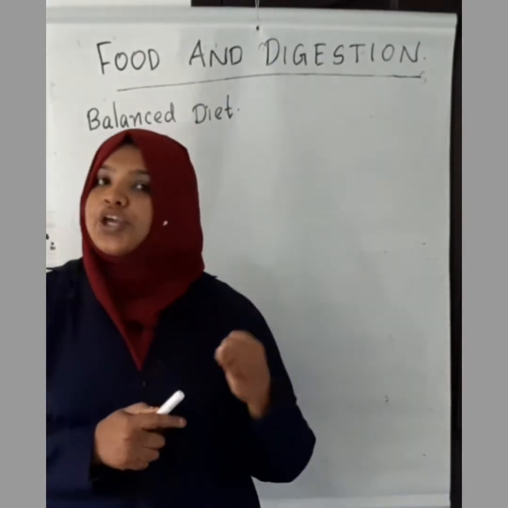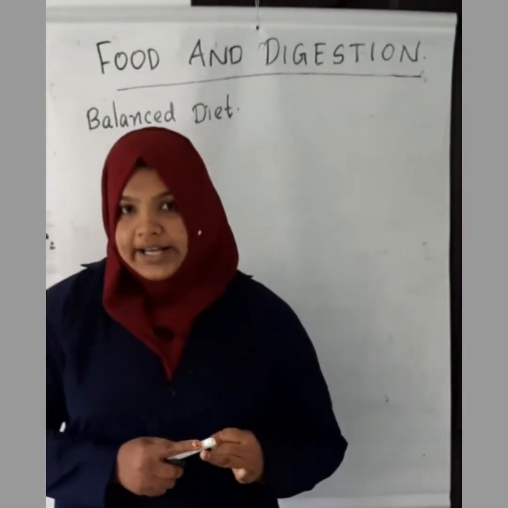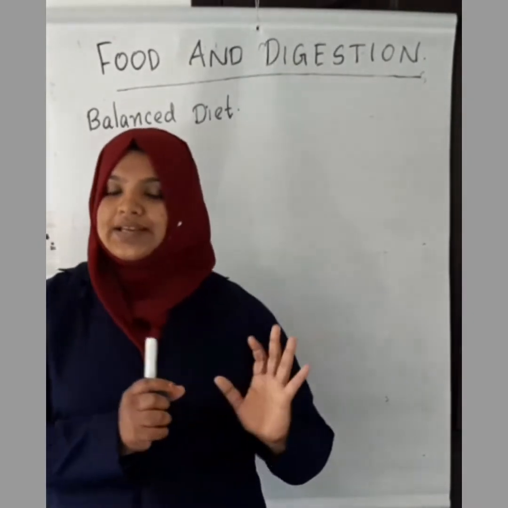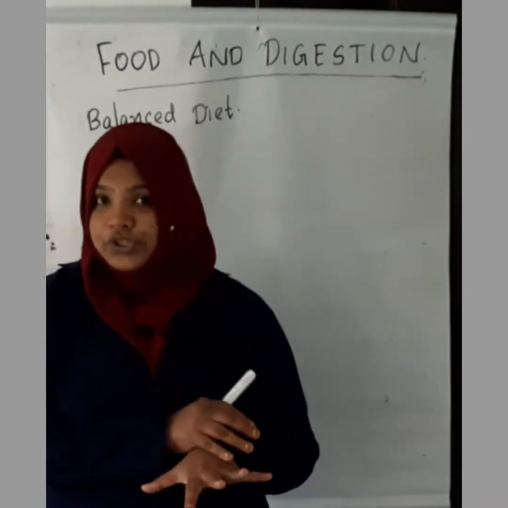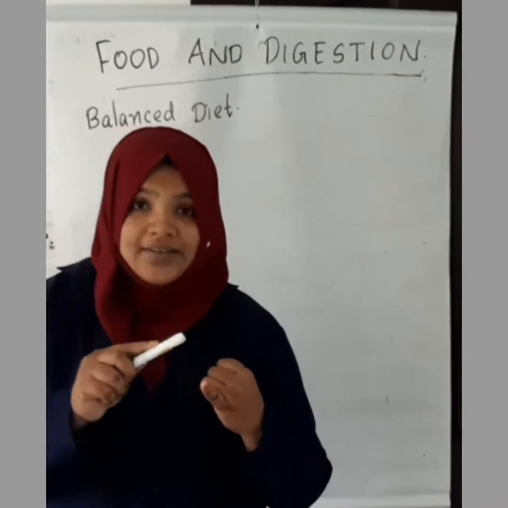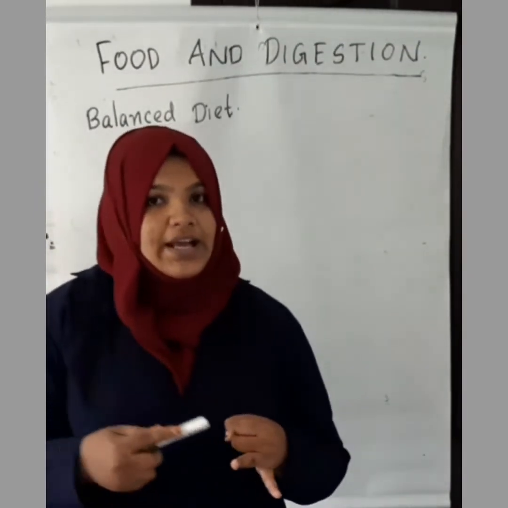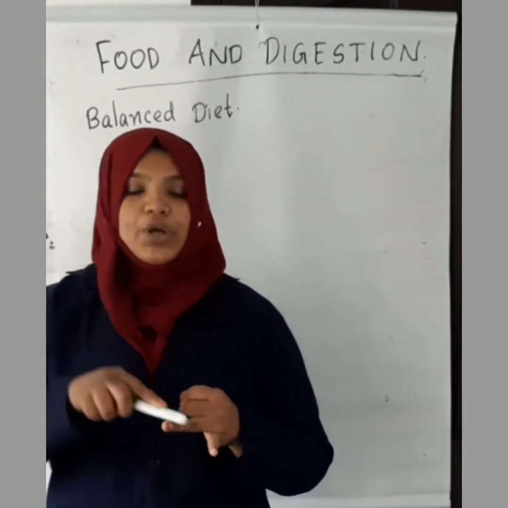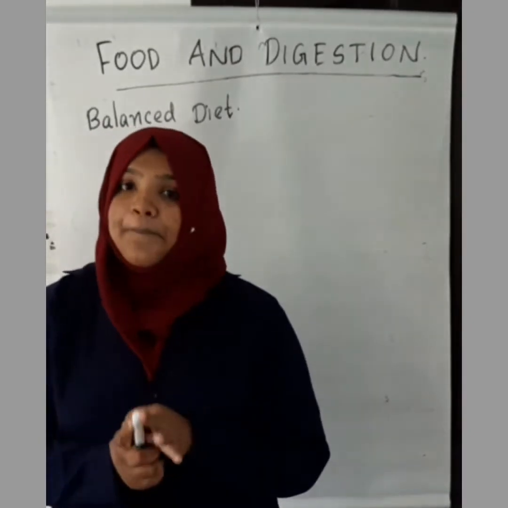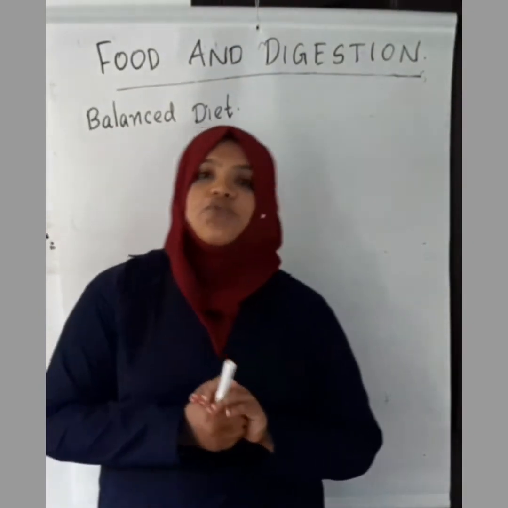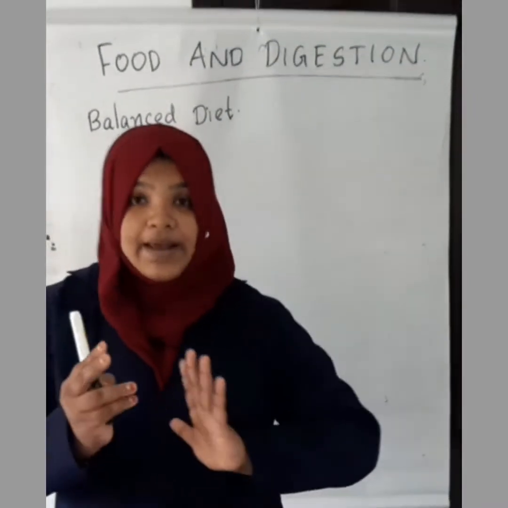So for the morning you can add any pulses like green gram, green peas, bengal gram, and so on. You can add them to your food. So that is a kind of balanced diet for the morning. From there we will be getting the carbohydrates. Then if we are using oil for making curry, we will be getting fat from the oil. Then we will be getting different kinds of vitamins and protein from the different kinds of vegetables. So this is a balanced diet, only for the morning.